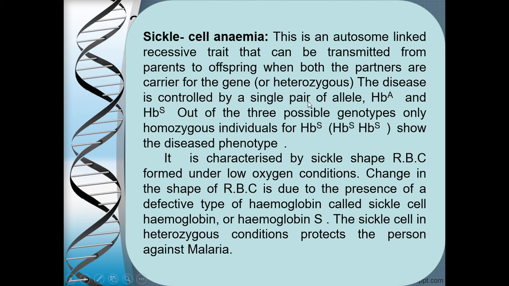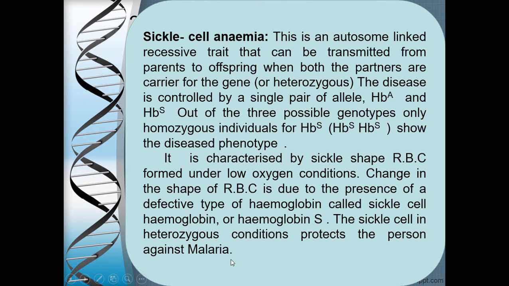Now, let us understand what exactly this is. The defective allele is represented as HbS like this, and the normal allele is represented as HbA like this. The disease is characterized by sickle shaped RBCs, that is half moon shaped RBCs, which are formed under low oxygen conditions. The change in the shape of the RBC is due to the presence of a defective type of hemoglobin called sickle cell hemoglobin, or hemoglobin S. The sickle cell trait in the heterozygous condition protects the person against malaria.